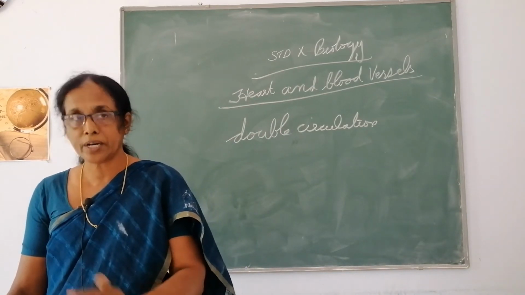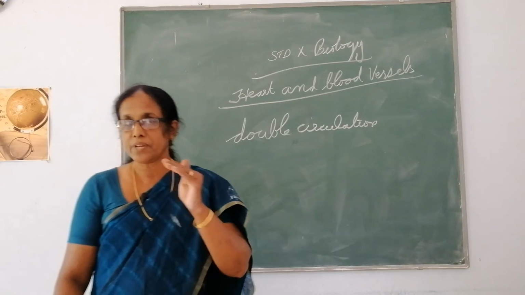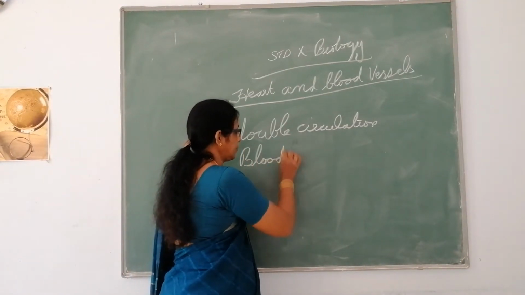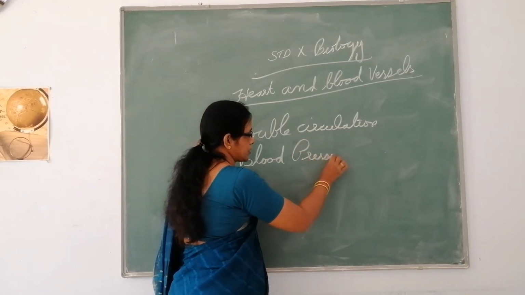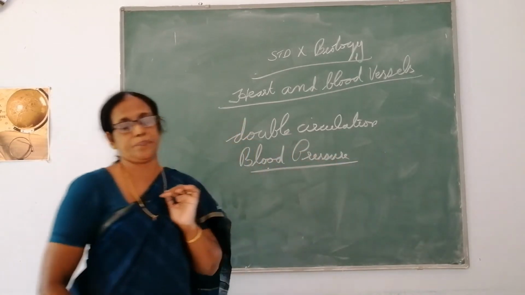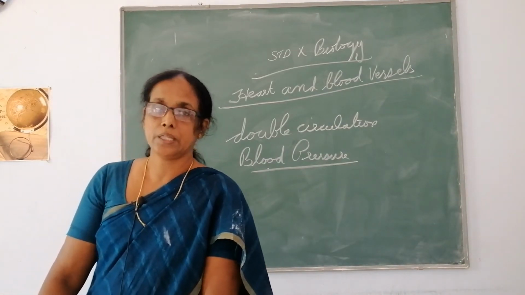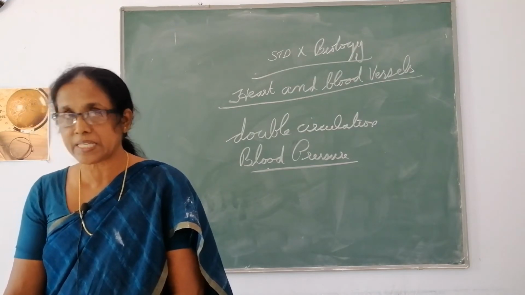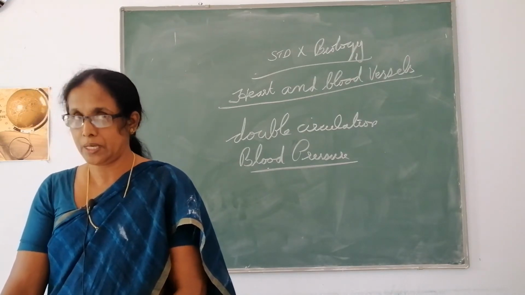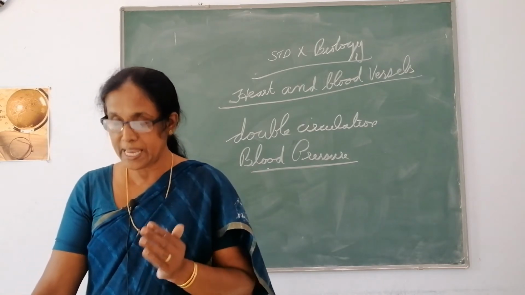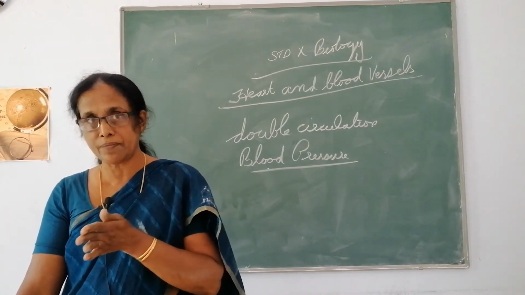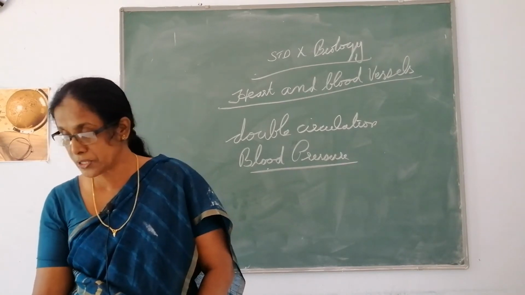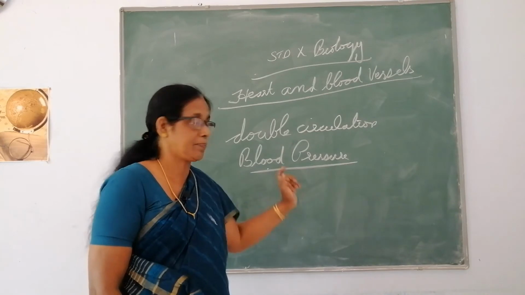Before going to the blood vessels, we have to see what blood pressure is. All of you have heard about blood pressure. Can you say what this blood pressure is? Blood pressure means the force that blood exerts against the walls of a vessel. Blood is flowing through vessels, and the force that it exerts against the walls of the vessel is known as blood pressure.